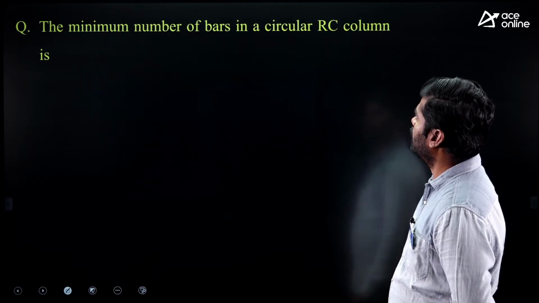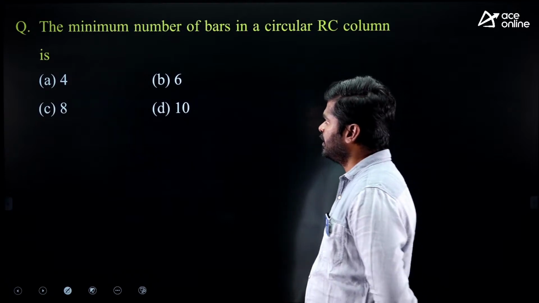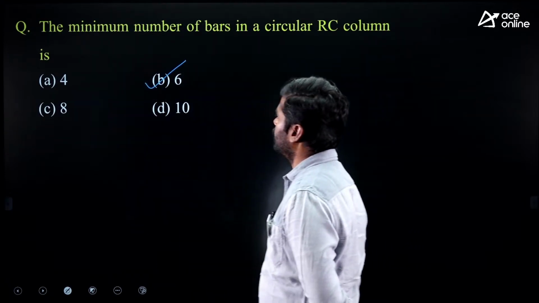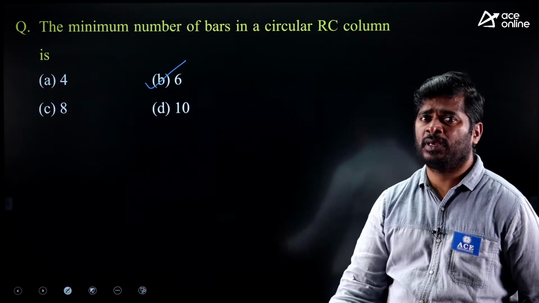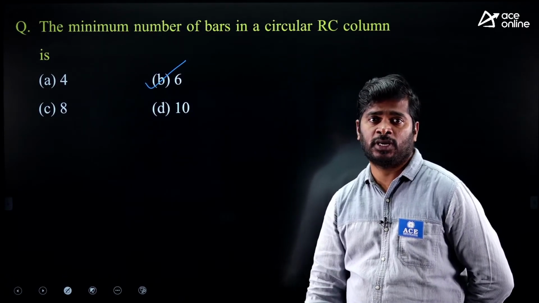The minimum number of bars in a circular RC column is also one of the famous questions in state exams. Minimum 6 numbers in a circular column. In a rectangular column, minimum number is 4. In polygonal columns, 1 at each corner we can provide.